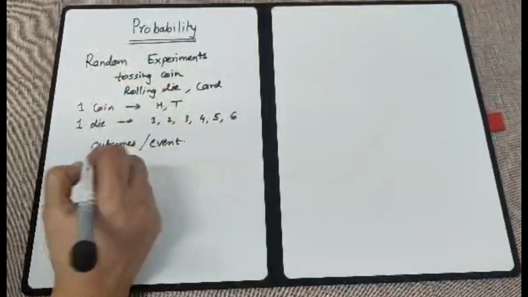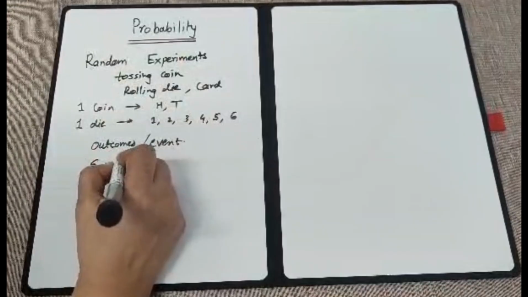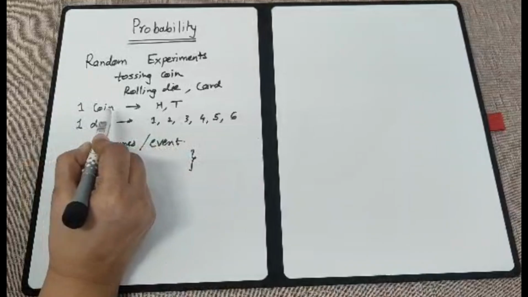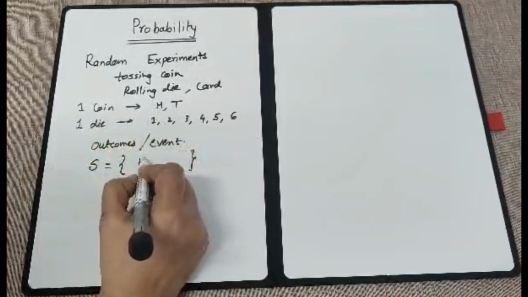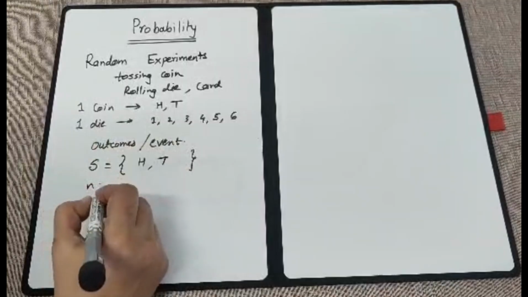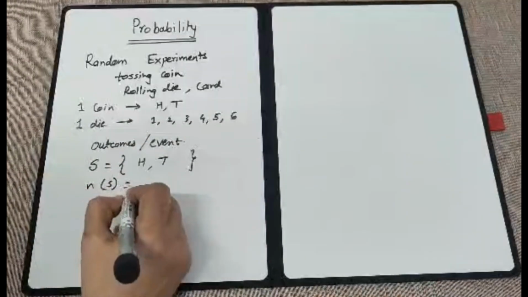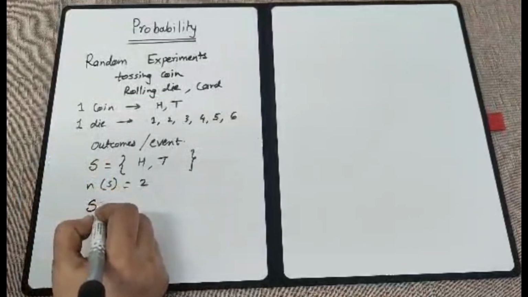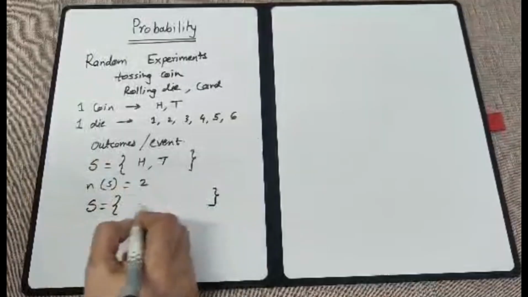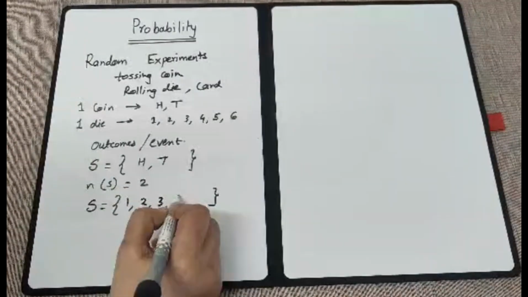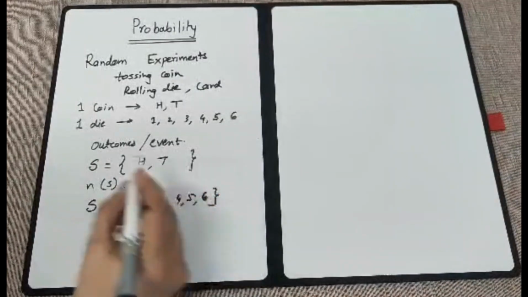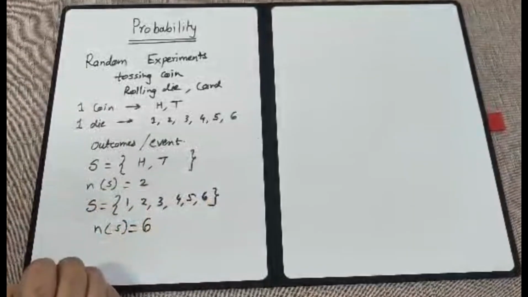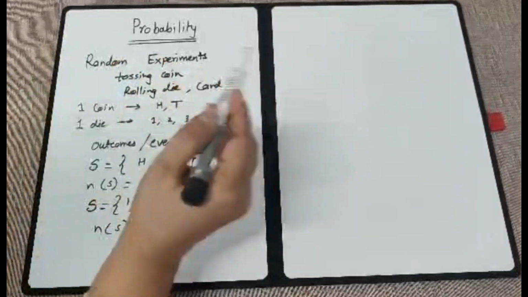Outcomes are always written as a sample space in curly brackets. Suppose we are doing one experiment of tossing a coin, then the outcome will be written as H comma T, and the number of elements in this sample space is 2. Suppose I am taking one die, the sample space inside the curly brackets will be 1, 2, 3, 4, 5, 6. So the number of elements in this sample space is 6. So this is the first concept that we have learned.